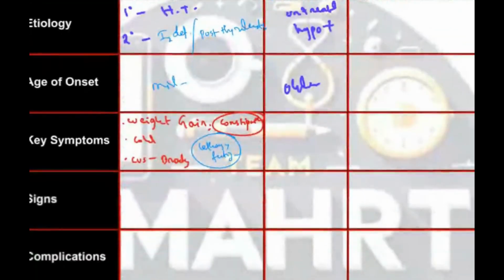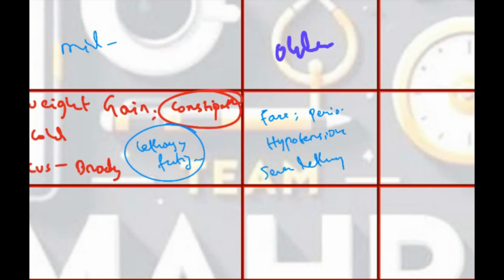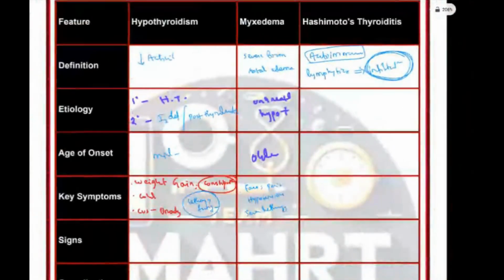So the key symptom in myxedema is they will have edema on the face, edema around the orbit, periorbital edema. And because of that edema, it will compress everything. Even the heart gets compressed, leading to low cardiac output, that is hypotension. She will not talk properly. Severe lethargy will be there, which means they'll continue sleeping. This is about myxedema.